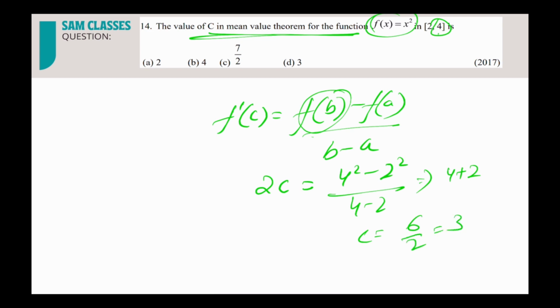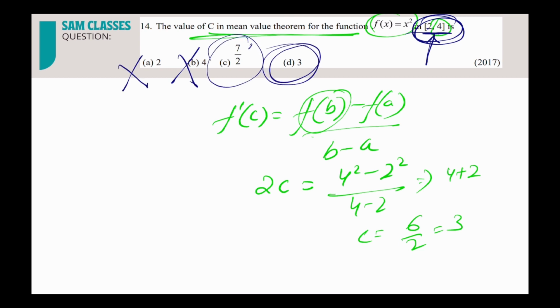Now we could have eliminated some options. The moment we know LMVT, the answer has to be between 2 and 4, so option 4 and option 2 won't be there. So either 3 or 7 by 2, which is 3.5. We could have done option checking and eliminated these two options because it can't be extreme values.